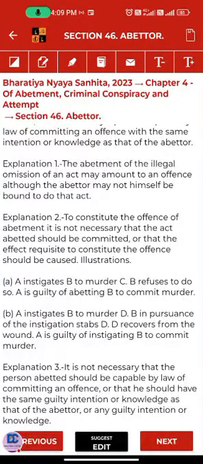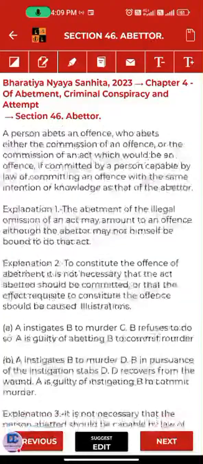Explanation number 2: to constitute the offence of abatement, it is not necessary that the act abated should be committed or that the effect requisite to constitute the offence should be caused. Illustration: A instigates B to murder C, but B refuses to murder, so A is guilty of abetting B to commit murder.